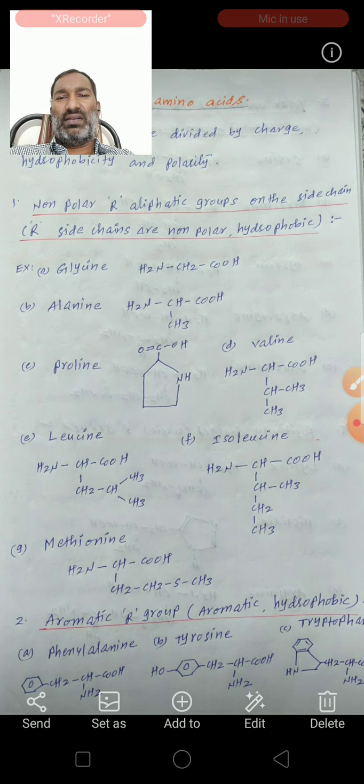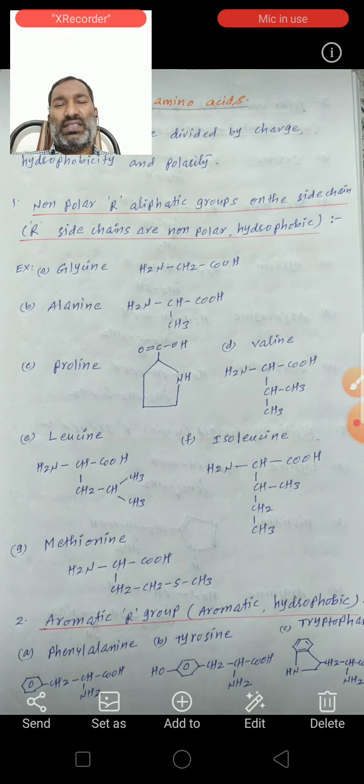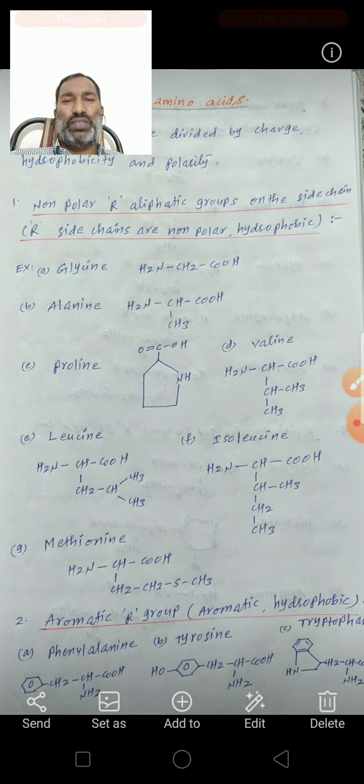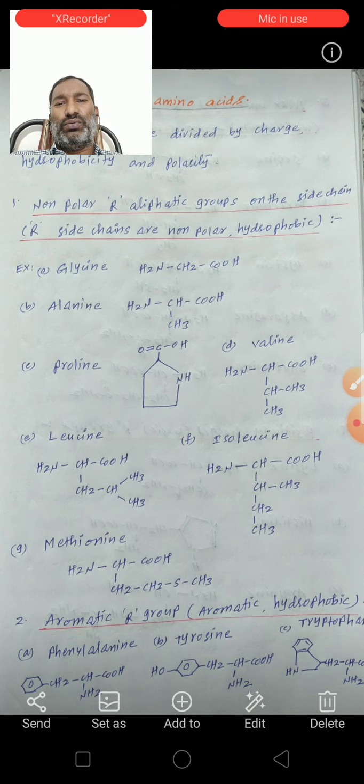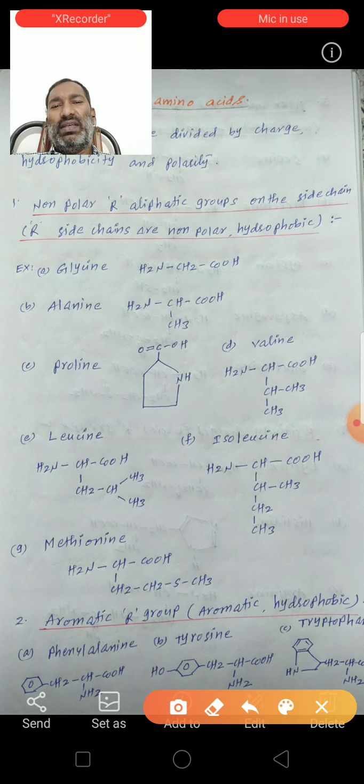So these are glycine. We know the structure of glycine: NH2 CH2 COOH. Next, alanine: NH2 CH COOH. Here in the place of R is CH3. This is the alanine structure.